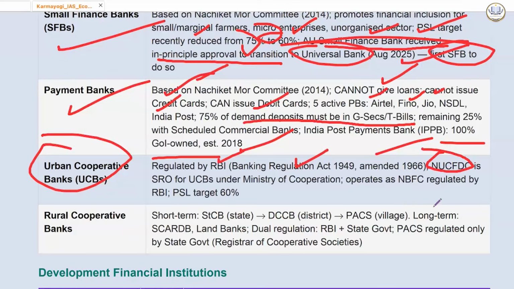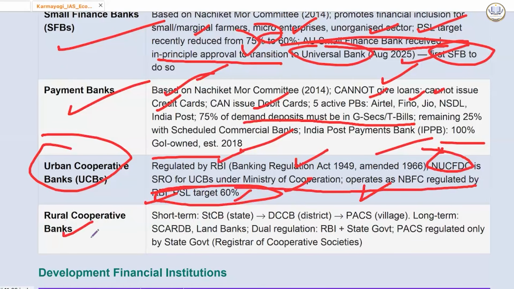It is an umbrella organization established to revitalize and modernize India's urban cooperative banks. It was inaugurated in early 2024 to serve as a specialized apex body for the sector. It is established under the Ministry of Cooperation, operates as NBFC, regulated by RBI. PSL target is 60%.